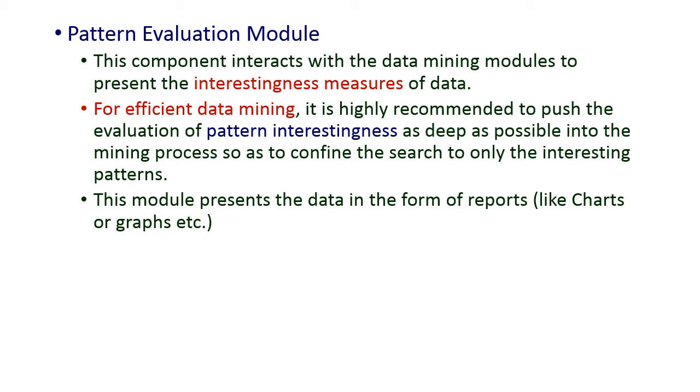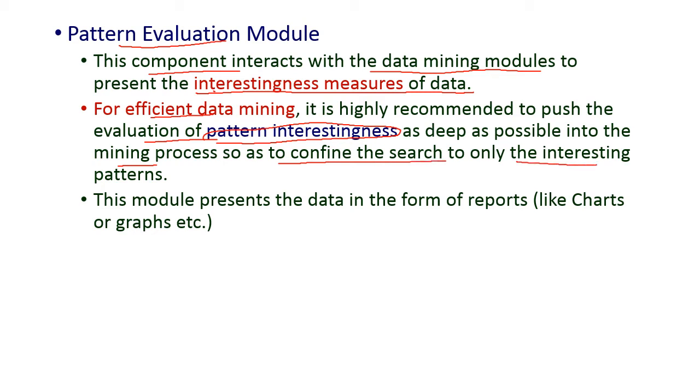Another tool is pattern evaluation module, and this component interacts with the data mining modules to present the interestingness measures of data. For efficient data mining, it is highly recommended to push the evaluation of pattern interestingness as deep as possible into the mining process, so as to confine the search to only the interesting patterns. And this module presents the data in the form of reports like charts and graphs.